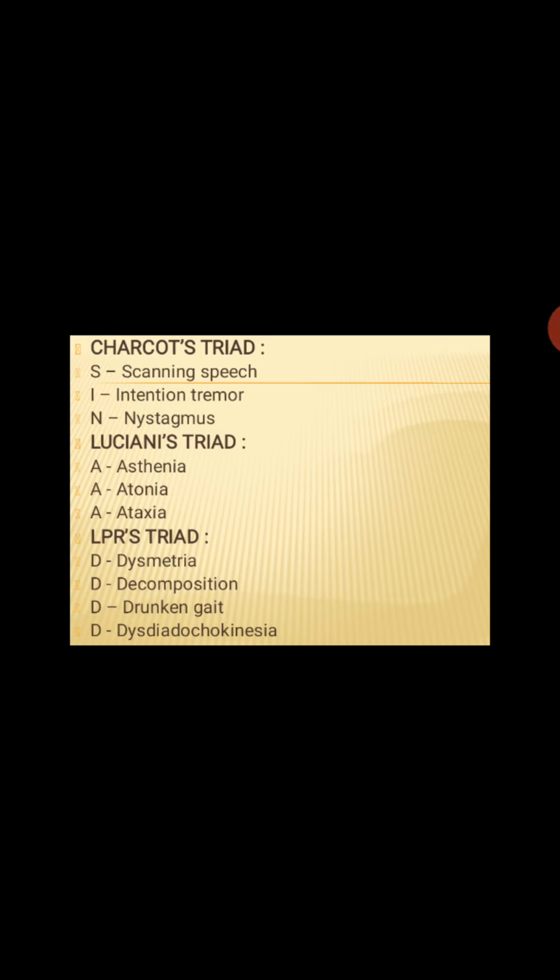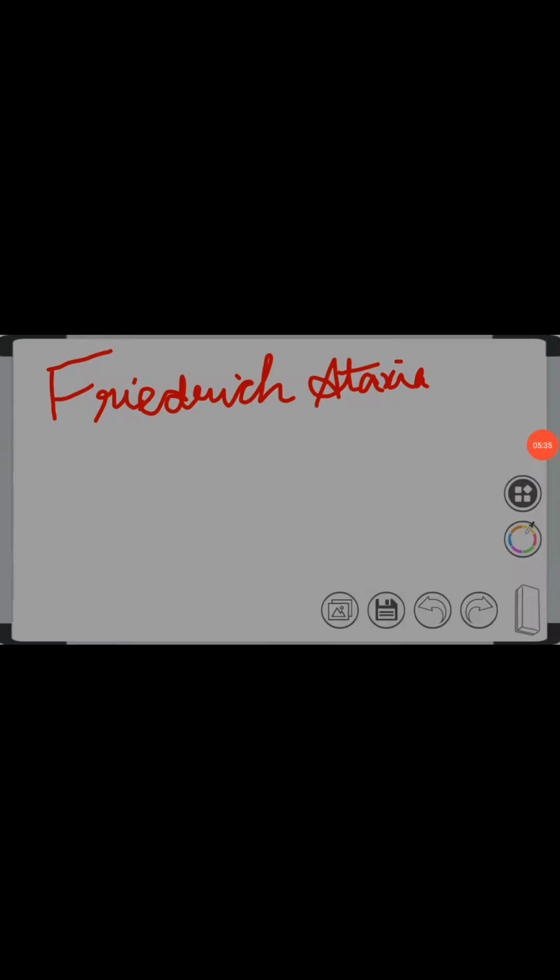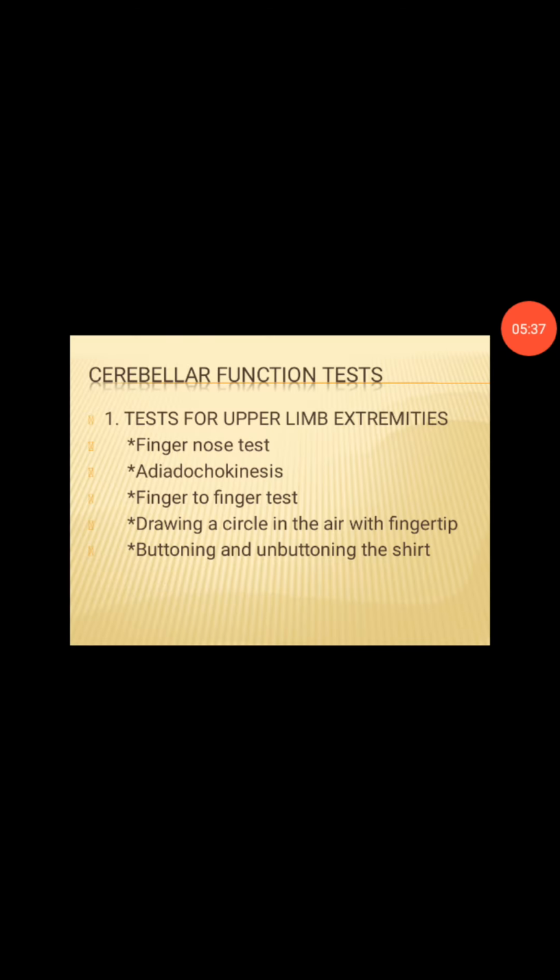Luciani's triad includes 3A: asthenia, atonia, ataxia. Babinski's triad includes 4D: dysmetria, decomposition of movements, drunken gait, dysdiadochokinesia. Friedreich ataxia is a hereditary type of ataxia which occurs due to degeneration of spinocerebellar tract. The cerebellar function tests are done to assess the cerebellar lesion. So the cerebellar function tests are broadly classified as test for upper limb extremities and test for lower limb extremities.